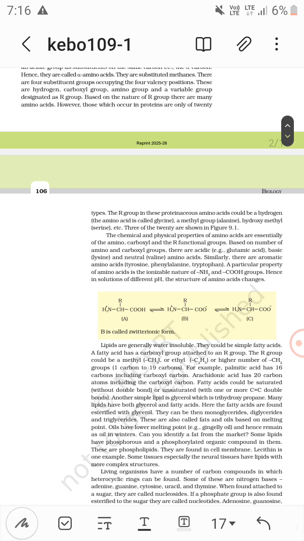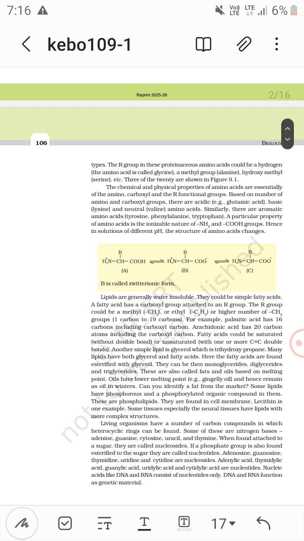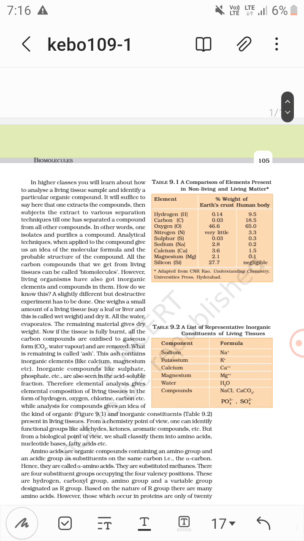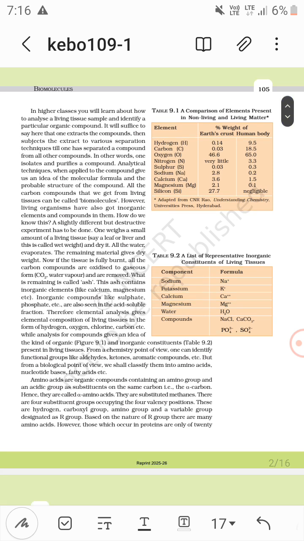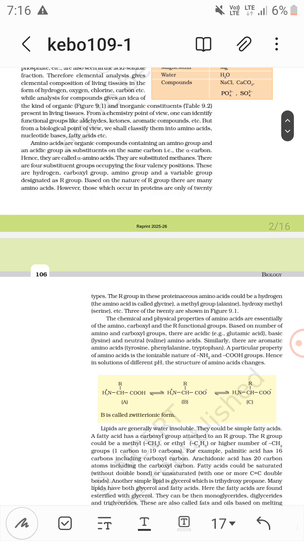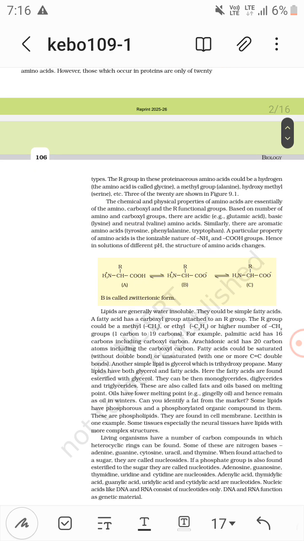Tyrosine, phenylalanine, and tryptophan are aromatic amino acids. In zwitterionic form, they have both positive and negative charges. These are substituted methanes, alpha amino acids having a carboxyl group, an amino group, a hydrogen, and a variable R group. Glycine has two hydrogens, it is the simplest amino acid.